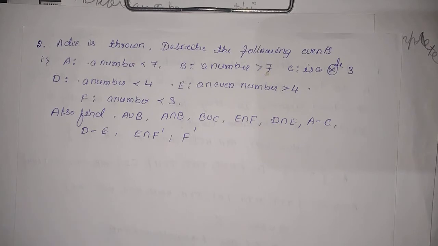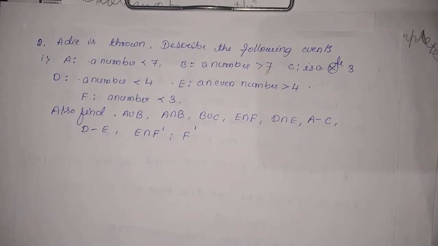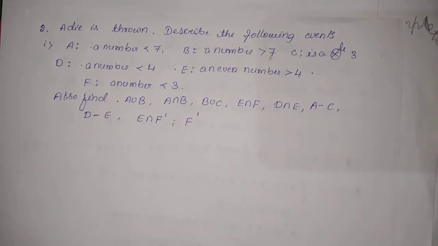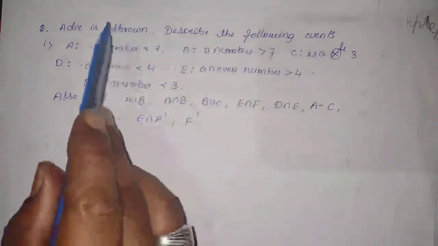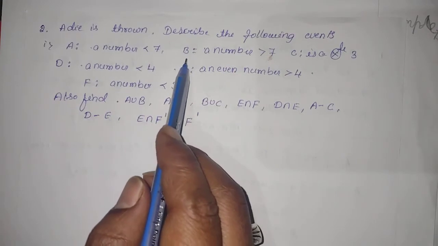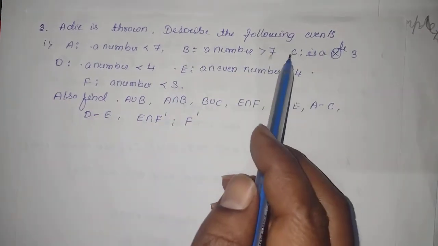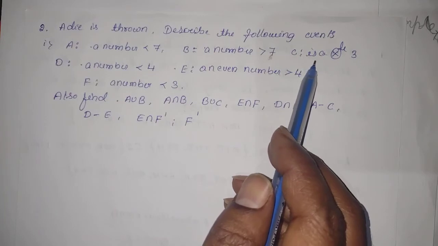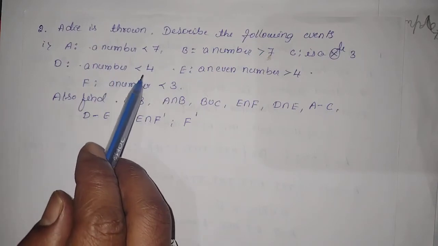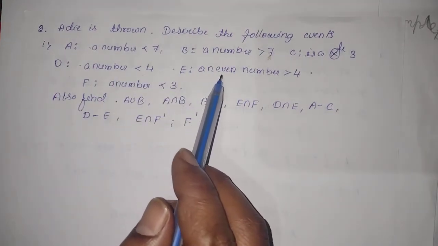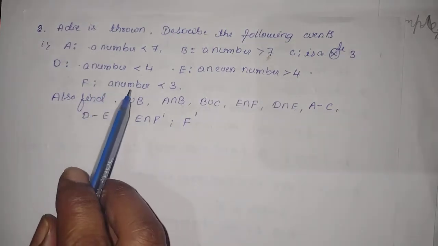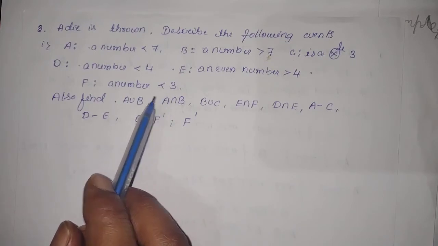In this exercise the second question is like this: a die is thrown, describe the following events. A stands for a number less than 7, B stands for a number greater than 7, C stands for a number that is a multiple of 3, D stands for a number less than 4, E stands for an even number greater than 4, F stands for a number less than 3.